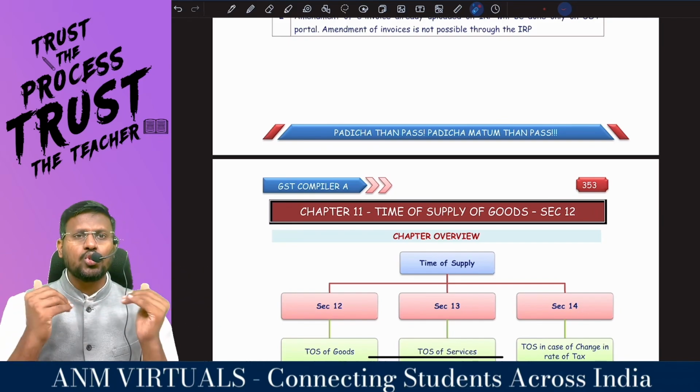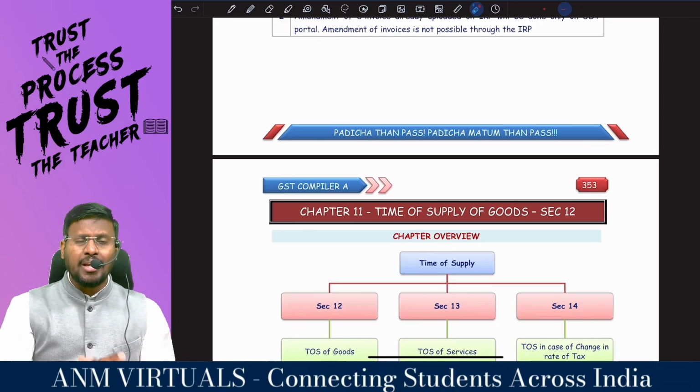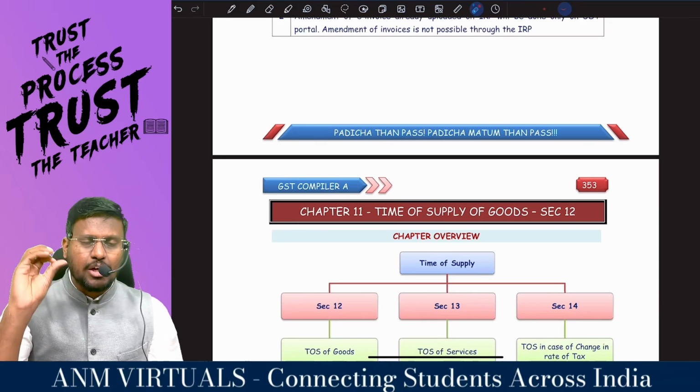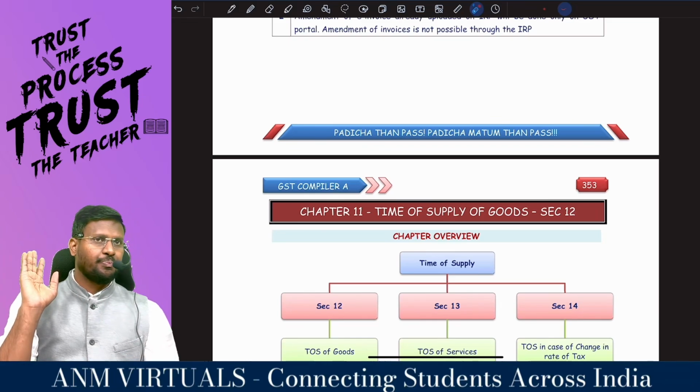When you are the supplier of goods or services, what are the additional documents you need as per section 31, subsection 3? Clause A, clause B, clause C, clause D, clause E, clause F and clause G.